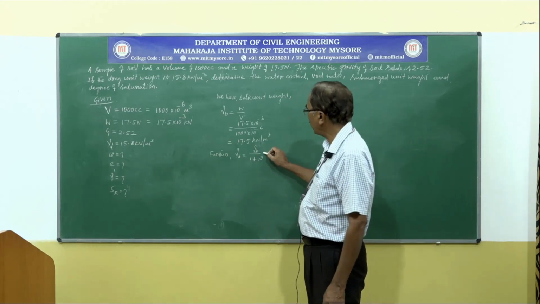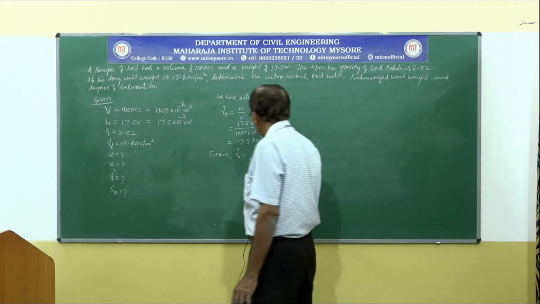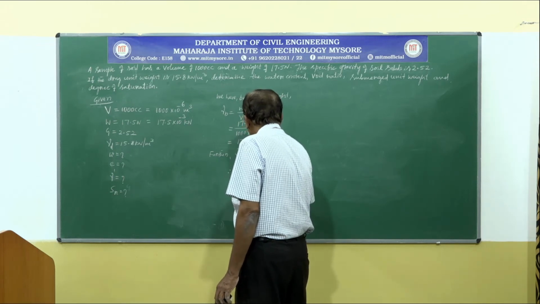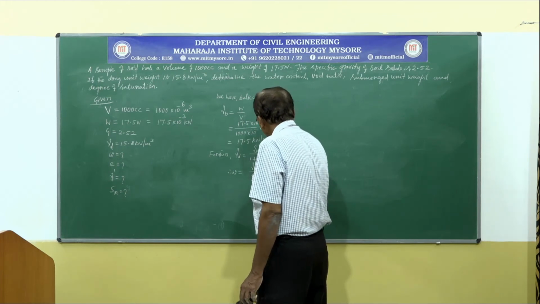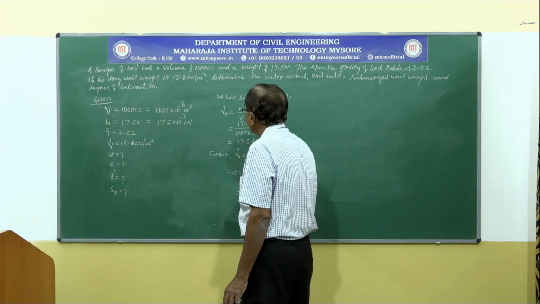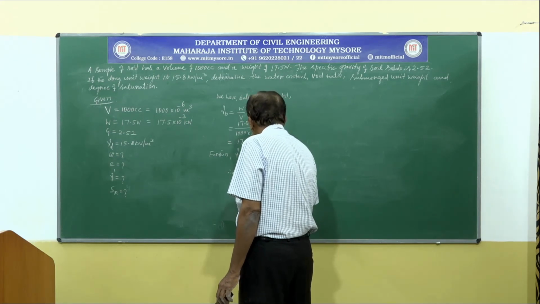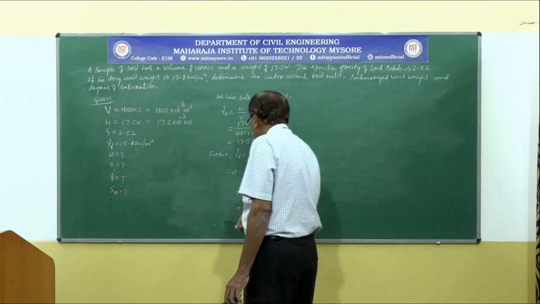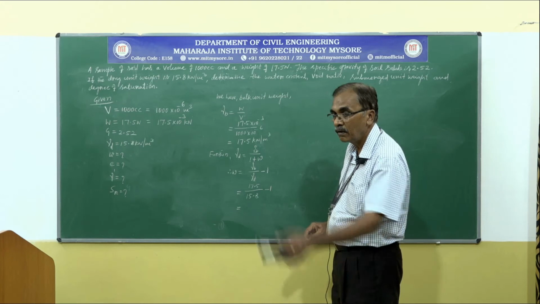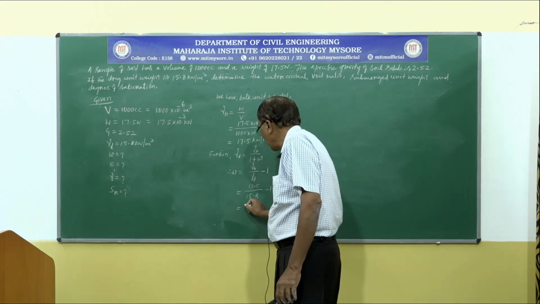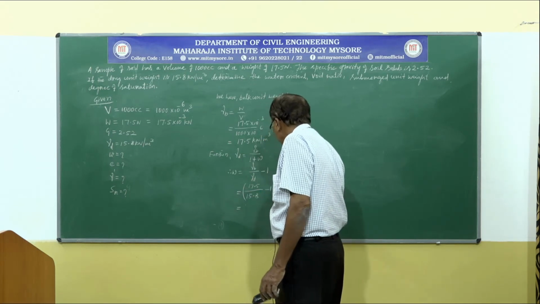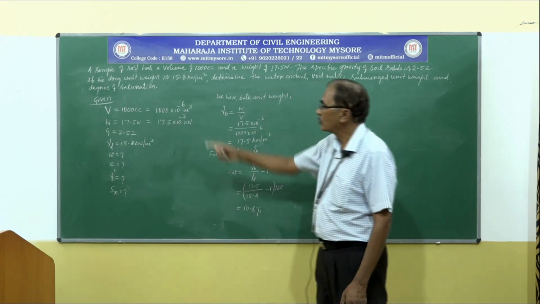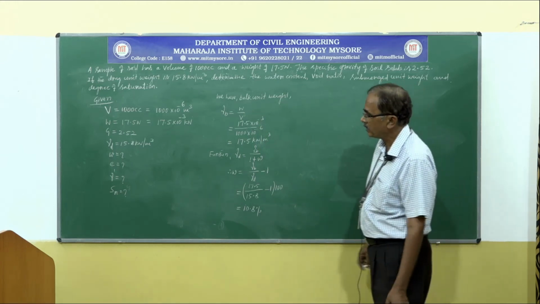Knowing gamma D and gamma B, we can comfortably calculate the W. Therefore, water content is equal to gamma B divided by gamma D minus 1, that is equal to gamma B is 17.5 divided by gamma D is 15.8 minus 1, that is equal to, of course this can be expressed in terms of percentage. It is 10.8%. So W is calculated.